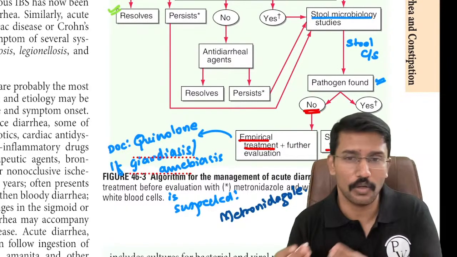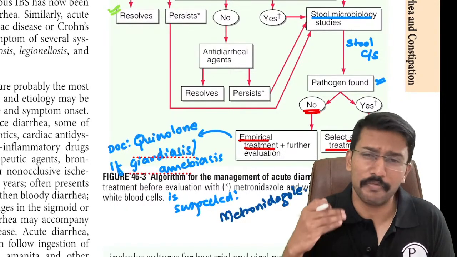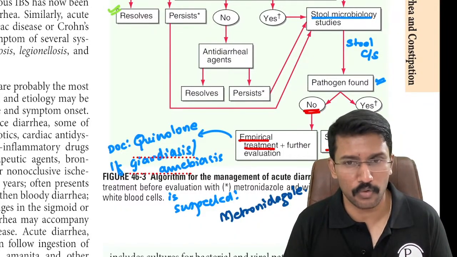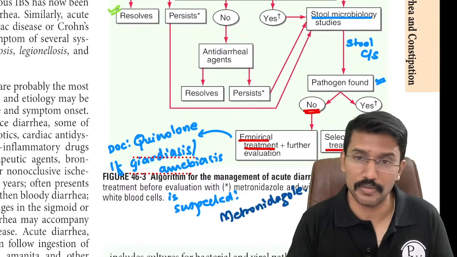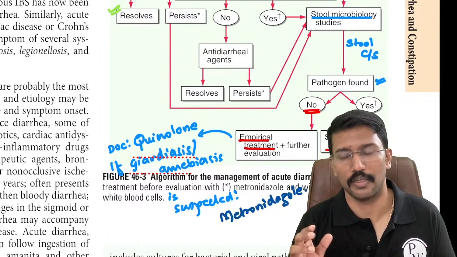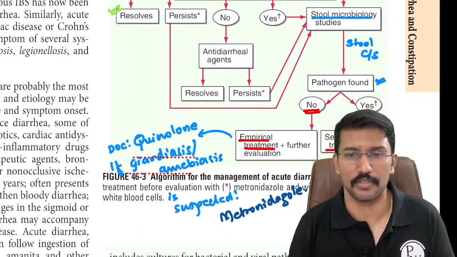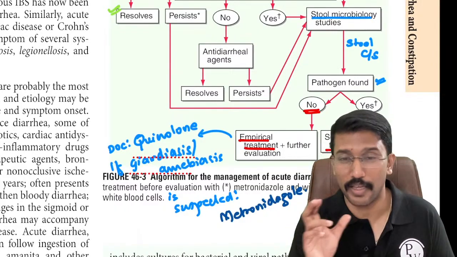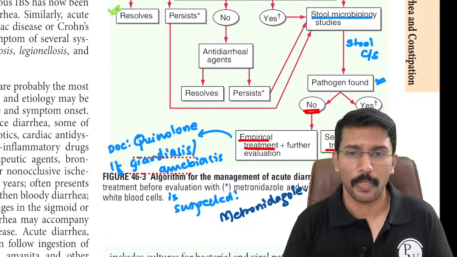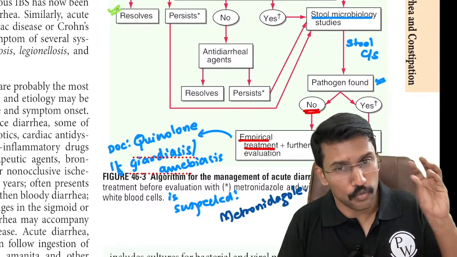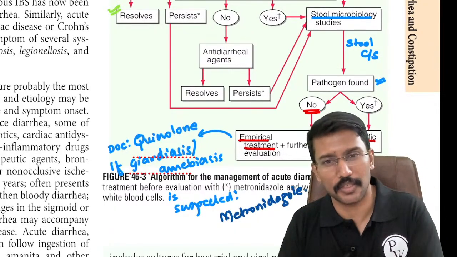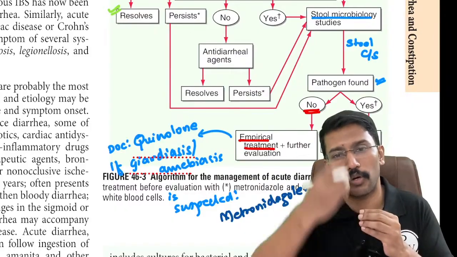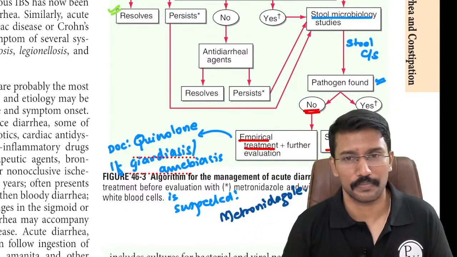Clostridium difficile colitis or membranous colitis, which is a bit difficult to treat condition. Right now we have a good drug called fidaxomicin. Most patients respond well, but there is a high risk of recurrence, and if recurrence happens, then it is a very difficult situation for us to treat. And we have tried various antibiotic regimens and methods, and one of the recent methods is fecal microbiota transplantation. What is FMT or fecal microbiota transplantation? What we do is we take the normal individual's feces, stool, culture it, and the cultured organism from normal stools of normal individuals, we will put a Ryle's tube and administer it to the patient, right?